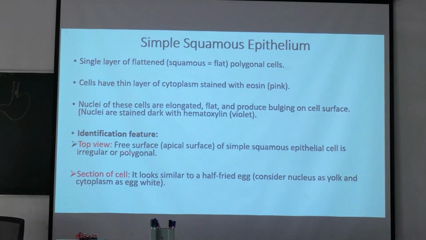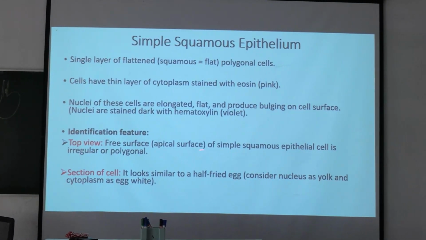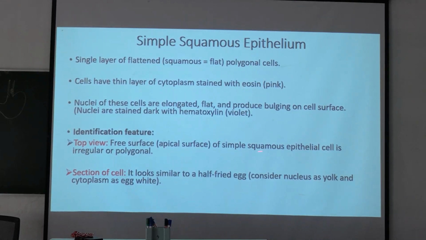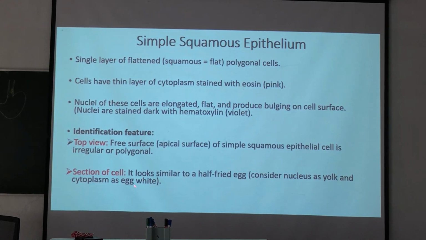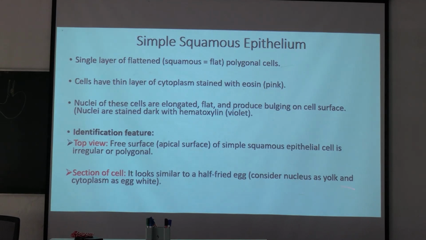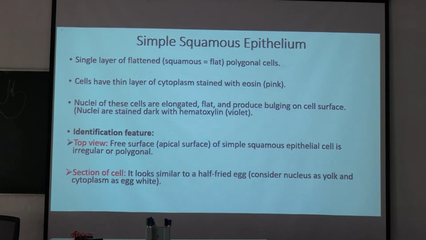Identification feature: the top view, or free or apical surface, of a simple squamous epithelial cell is irregular or polygonal, and in section the cell looks similar to a half-fried or poached egg. Consider the nucleus as the yolk and the cytoplasm as the egg white.